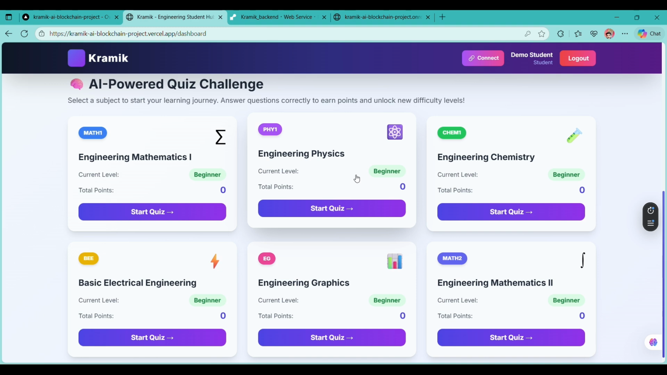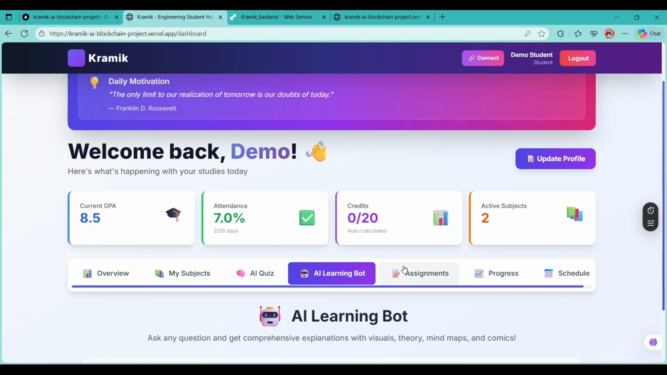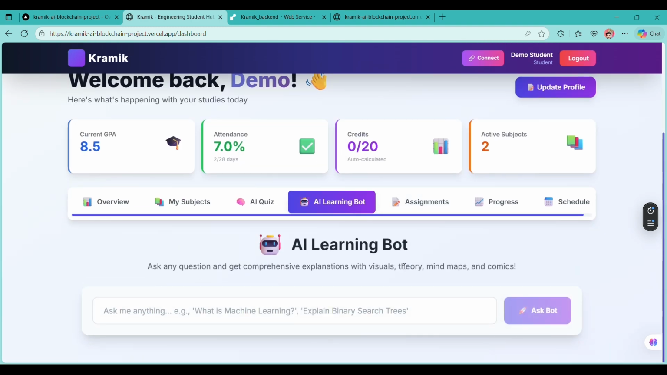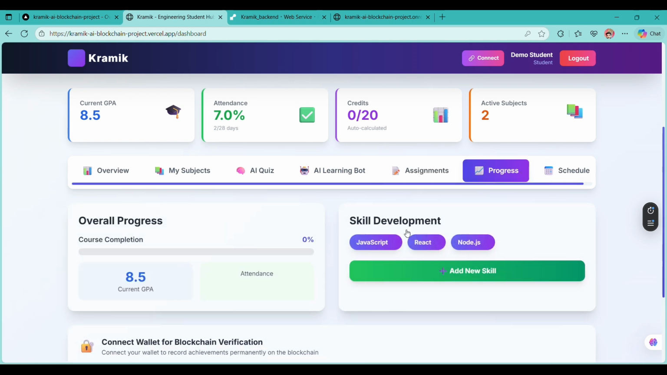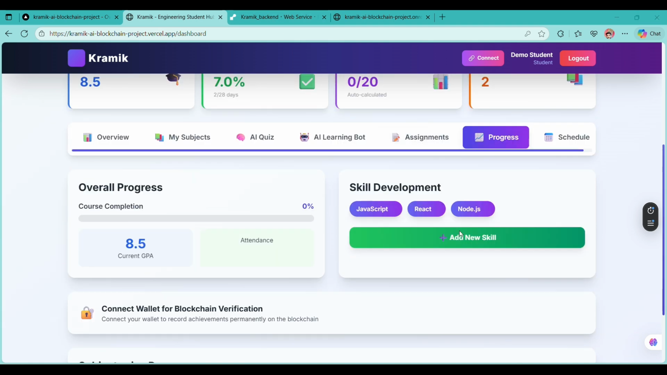We can also see the learning bot, an AI created for the students for searching through the website and getting answers correctly and more accurately. We can also see the assignment page, where if the teacher has scheduled some assignment, we can see it here and track it, and we can see the progress. We can add skills. So we are going to add a new skill called Java.